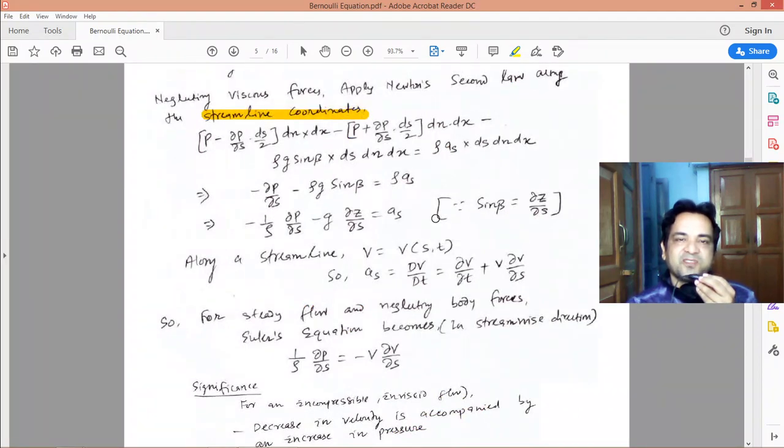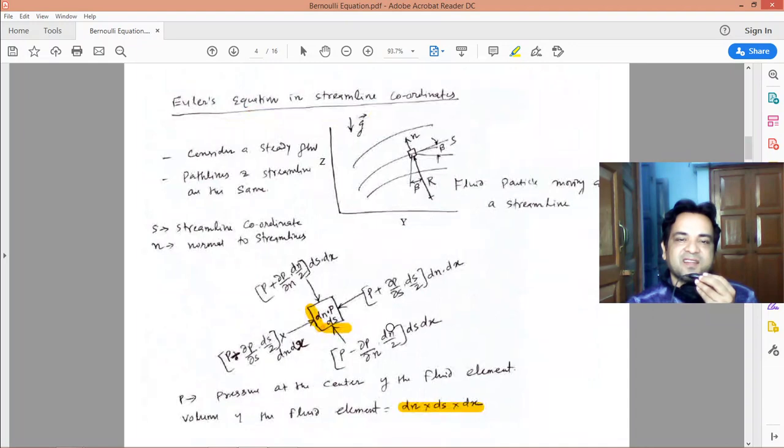So what are the different forces acting along the streamline? This force towards right, this force towards left, so this minus this, and also there will be the component of the gravitational force.